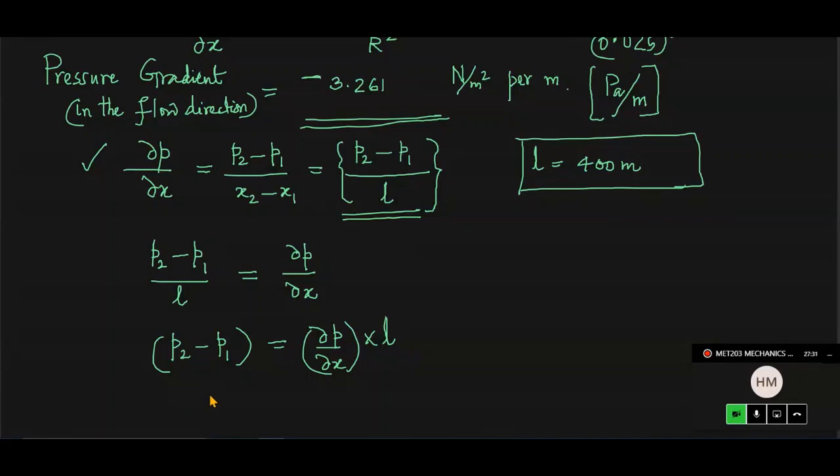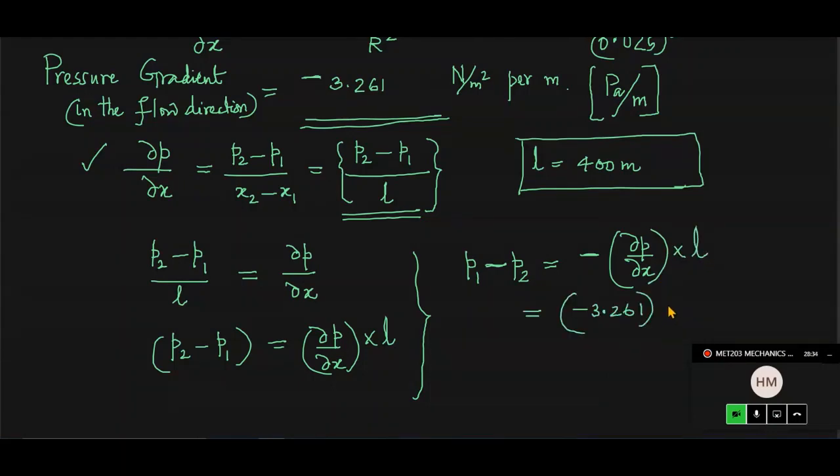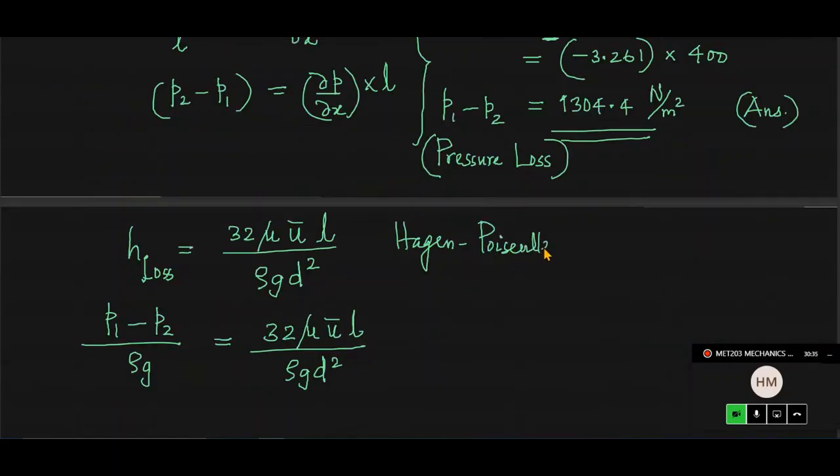Now we don't want this negative, so I'll write P1 minus P2, and the negative will be absorbed in this. So it becomes minus of dou P by dou X into the length of the pipeline, with a minus sign in front as per this equation, and the length is 400 meter. So please tell me the pressure loss.